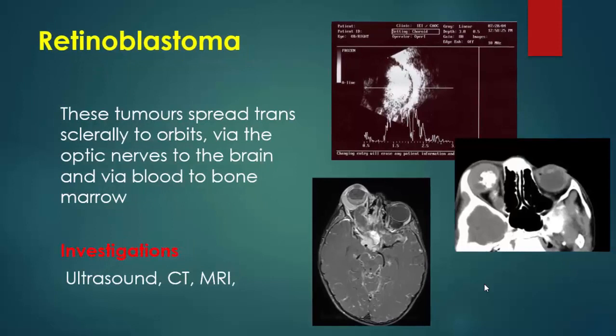Retinoblastoma can spread transclerally to the orbit, via the optic nerve to the brain, and via blood to bone marrow. Investigations are ultrasonography, like this photo showing the tumor with calcification. CT, where we can see the tumor and the calcification, and lastly MRI, which shows the tumor and extension to the optic nerve and to the brain.